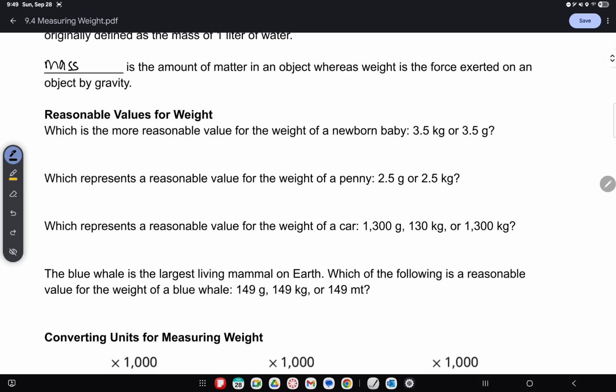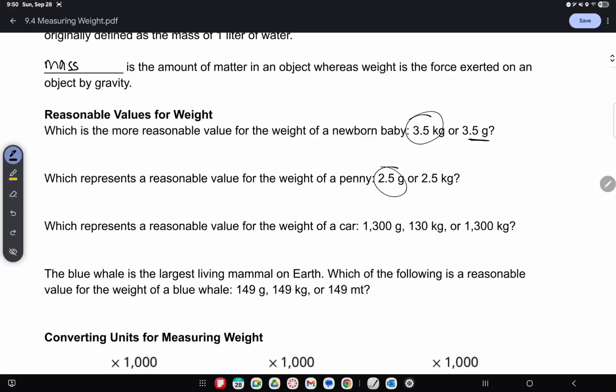All right, what's more reasonable for the weight of a newborn baby? 3.5 kilograms or 3.5 grams? Now, grams is a really small unit. Grams, I think of like food items. So for a baby, it's 3.5 kilograms. All right, what about a penny? So pennies are really small, so we're going to go with the really small unit.